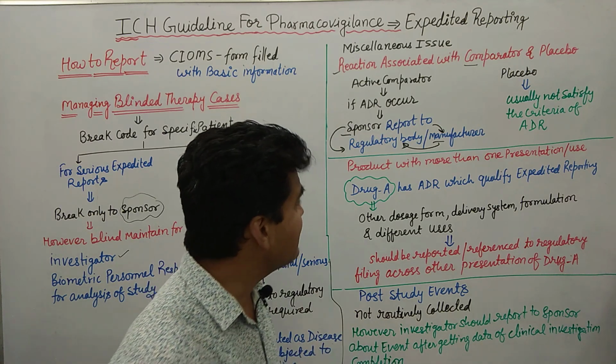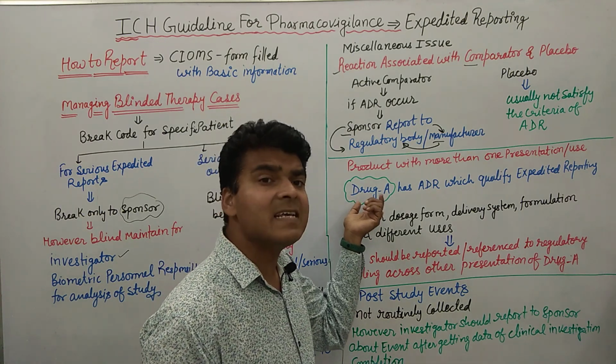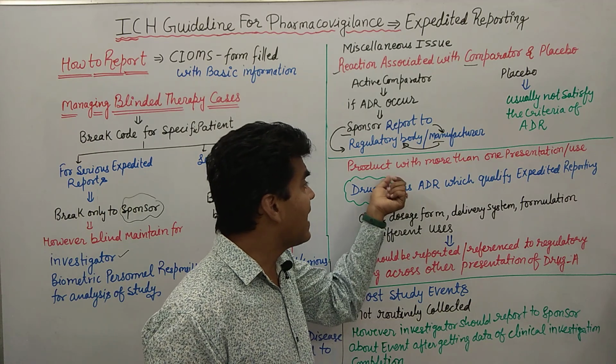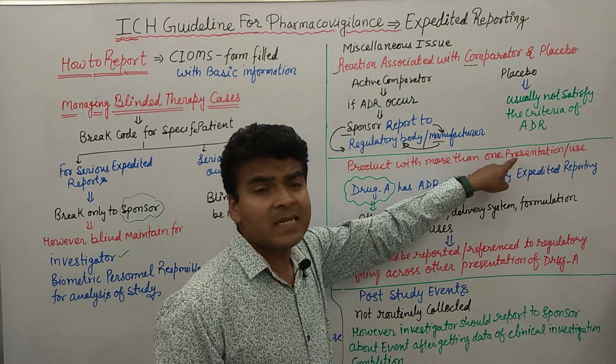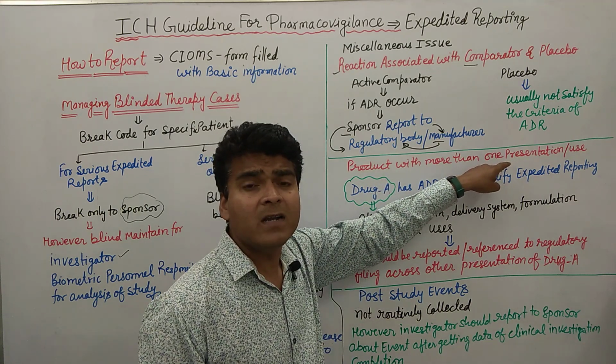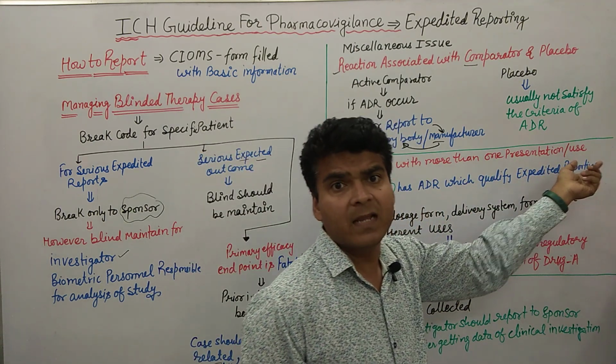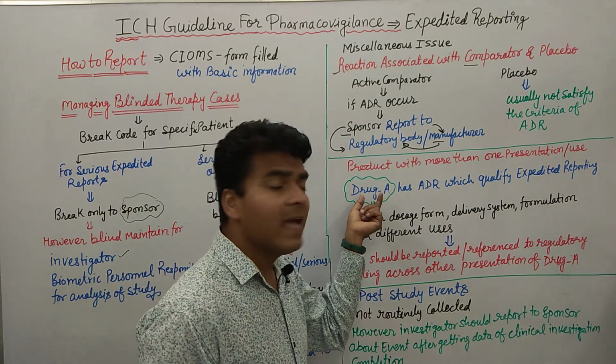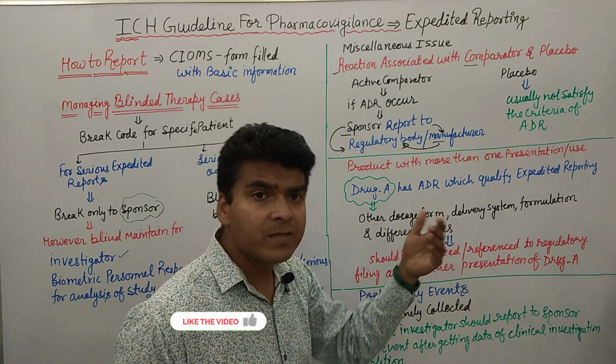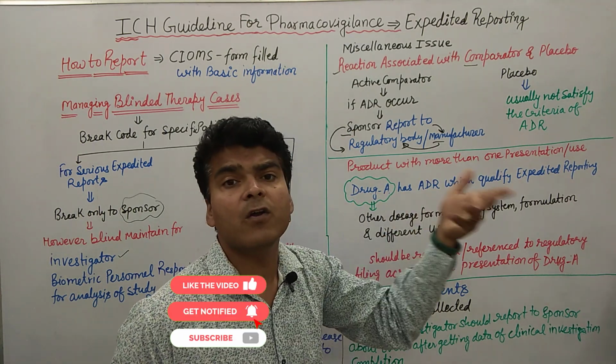If drug A has a lot of presentations, meaning a lot of dosage forms, and uses, meaning therapeutic uses. Clear? So drug A has a lot of therapeutic uses and a lot of presentations.